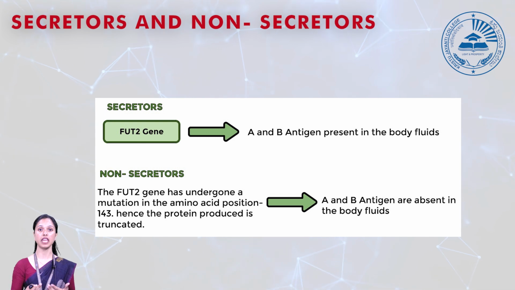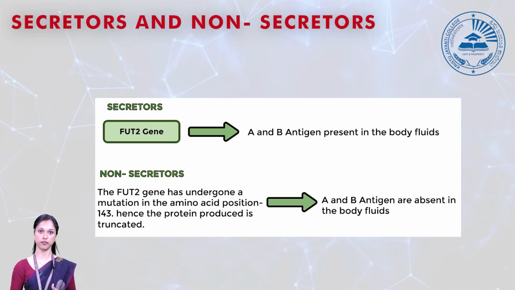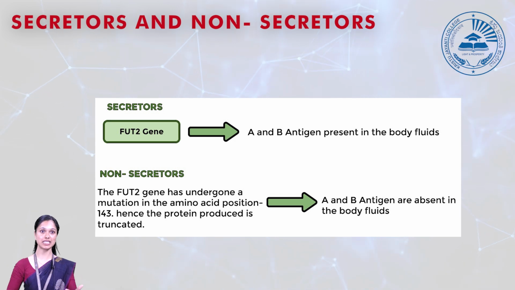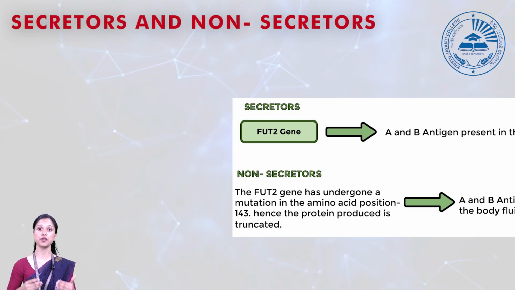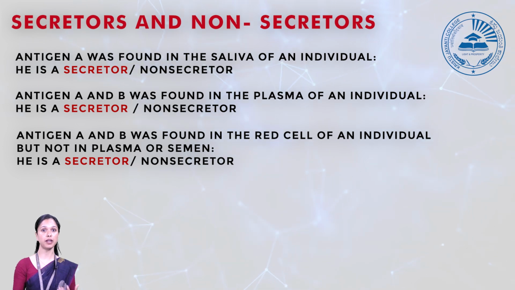There won't be any O antigen synthesized and no fucosyl transferase enzyme. So no A and B antigen in your body fluid. That is the difference between secretor and non-secretor. So the FUT2 gene is responsible for a person to produce the blood antigen in their secretion.